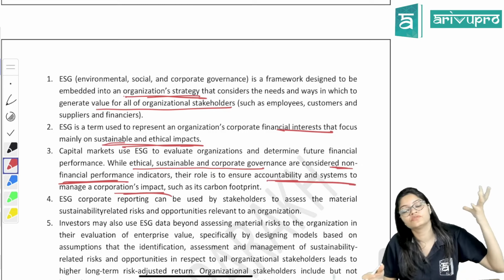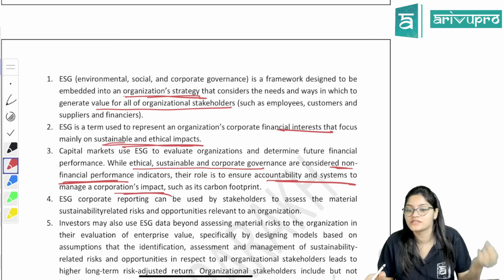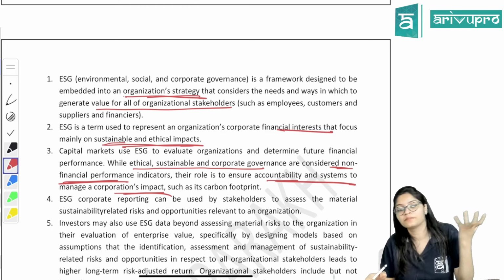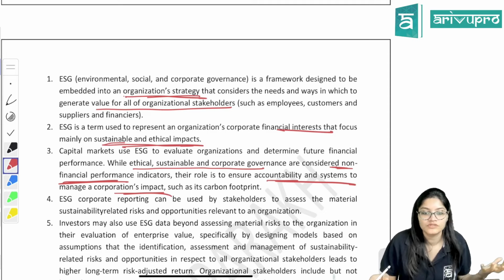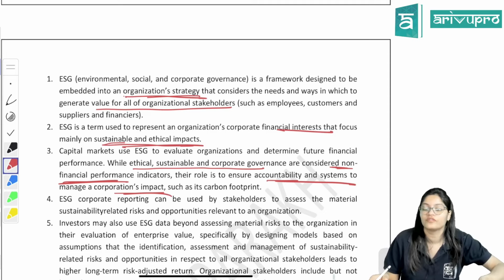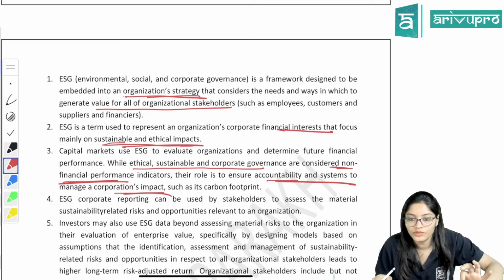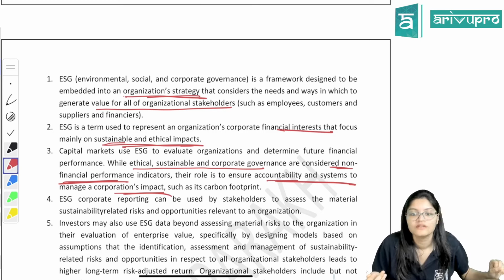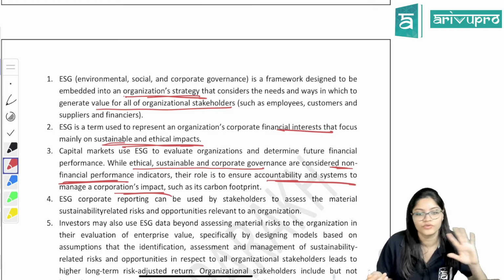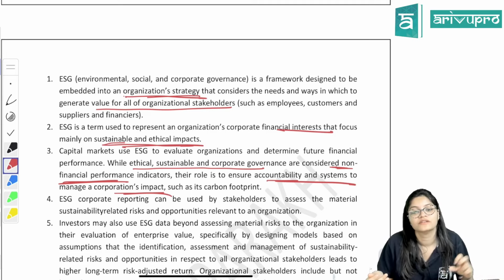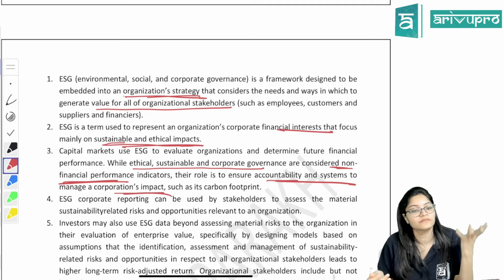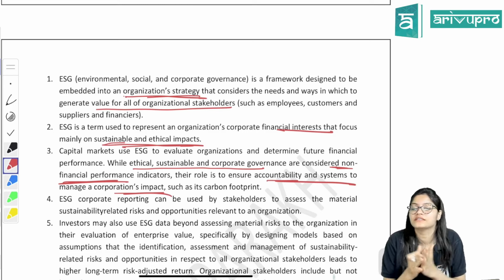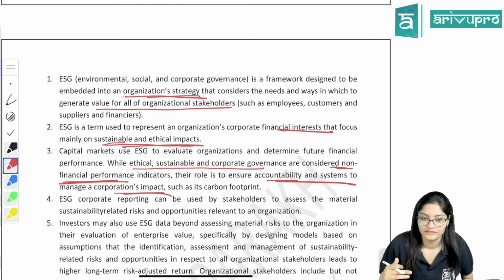Whatever business activities you are doing, how they are impacting the environment and how they are impacting the society, you are answerable for that. We are not looking at the profits, losses, the debts you have taken, or the creditors and debtors. You are answerable for the system related to ESG and how it is impacting.